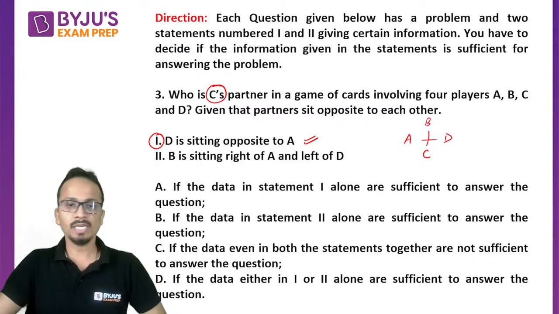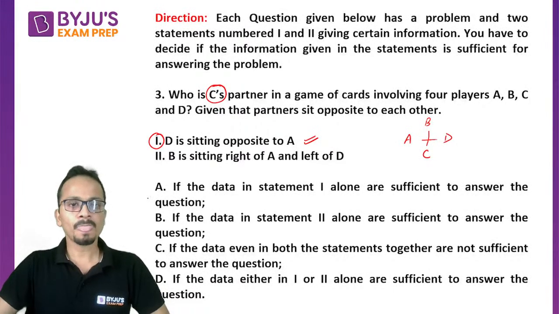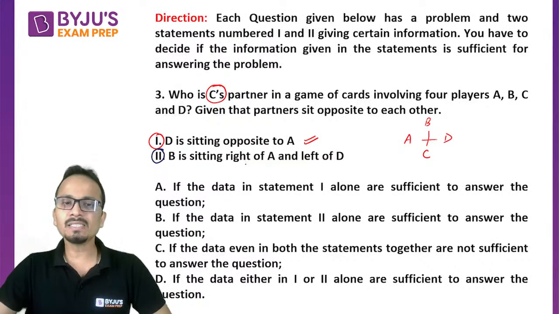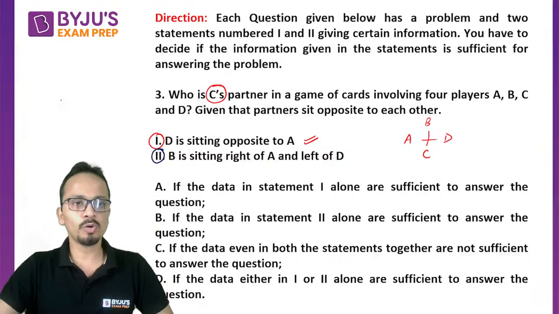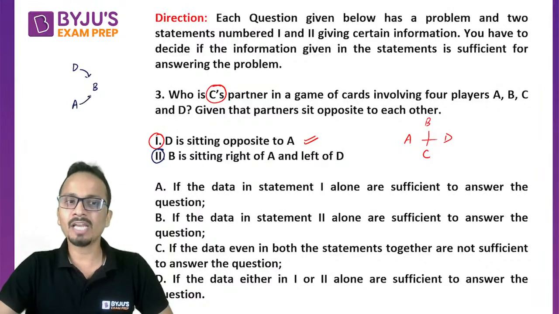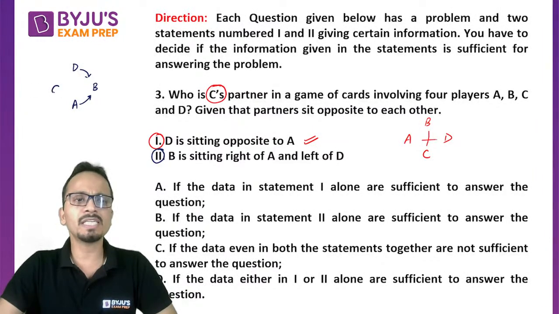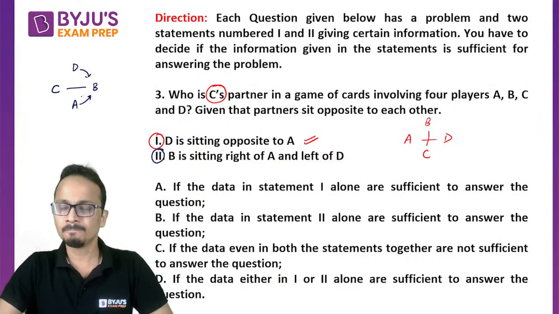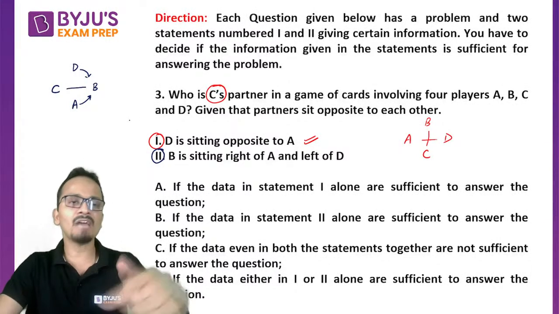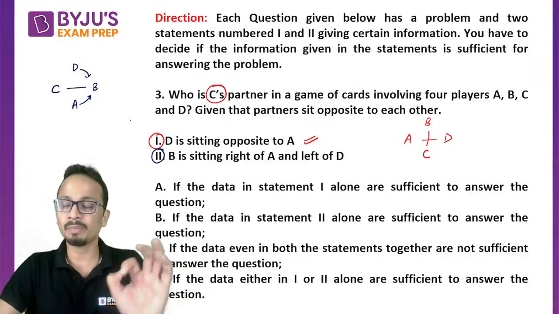Now let's read statement number 2. Statement number 2 is B is sitting right of A. So if A is sitting here, B is sitting to the right of A, and B is sitting to the left of D. So D is sitting to the left of B and A is to the right of B. So I can say that A and D, again, have become opposite to each other, and the person who will be sitting opposite to B will be C. So using this statement again, I have identified the pair of opposite persons, the pair of opposite partners.